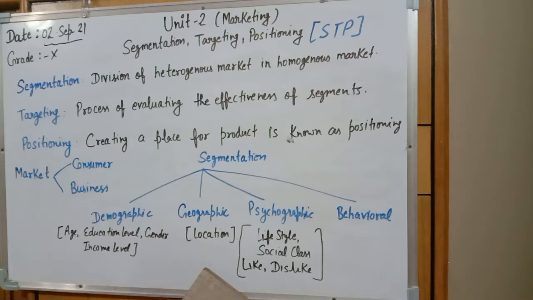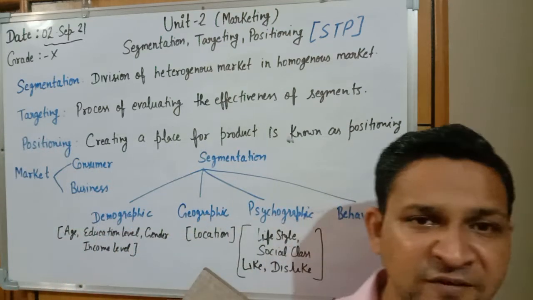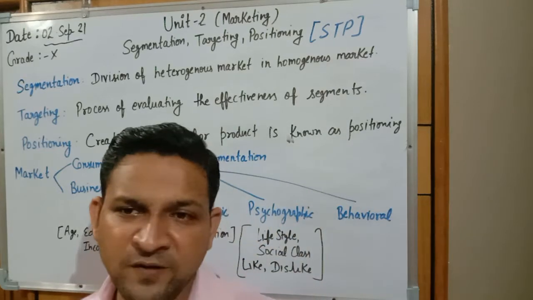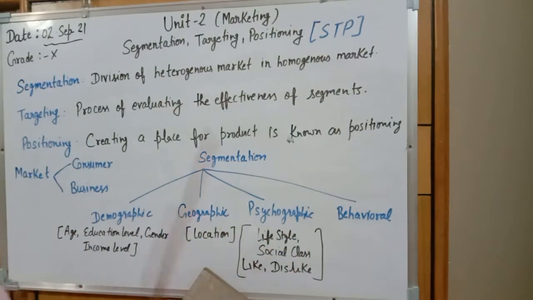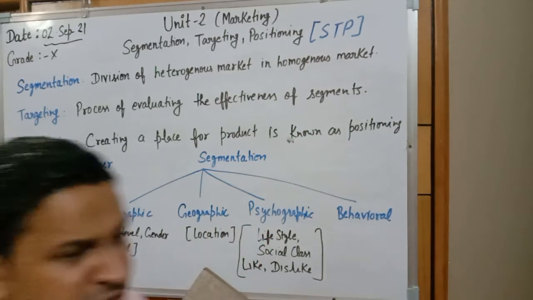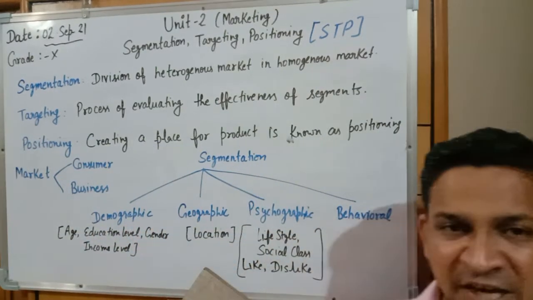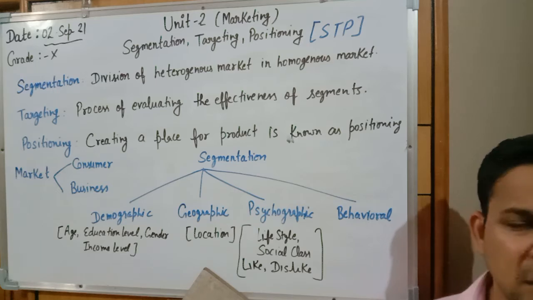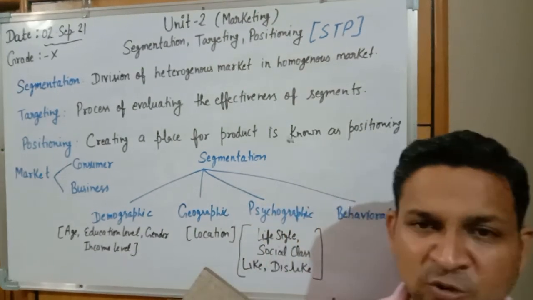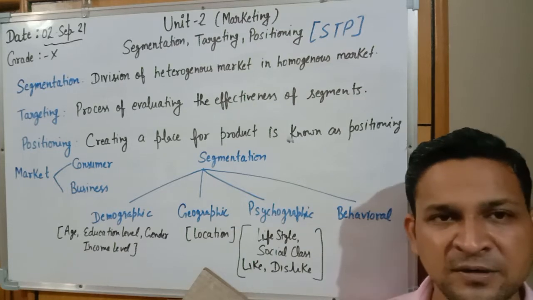What do you mean by segmentation? Segmentation means division of the market into subparts. It is the process of dividing a heterogeneous market into homogeneous markets. Heterogeneous means different types and categories of people are available in a market. We have to find out the similar types of people in the market who want to take a similar category of product.